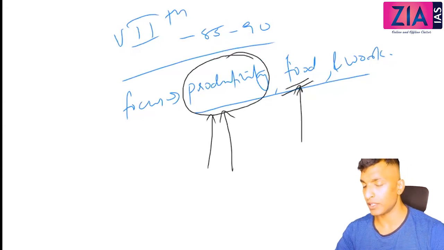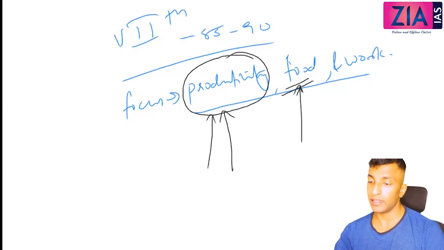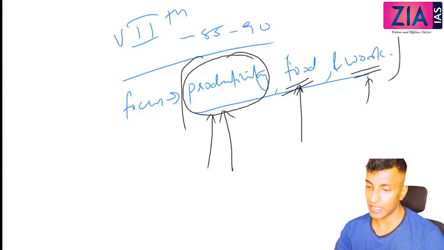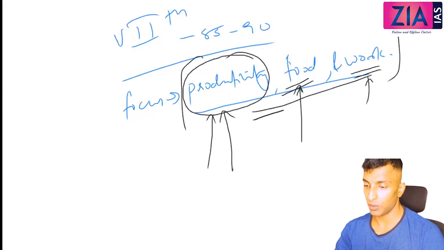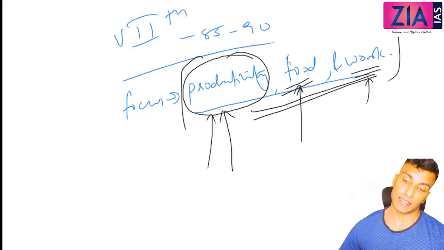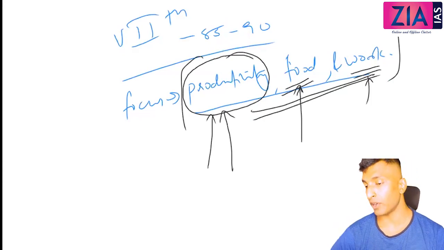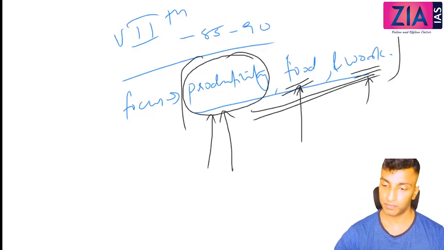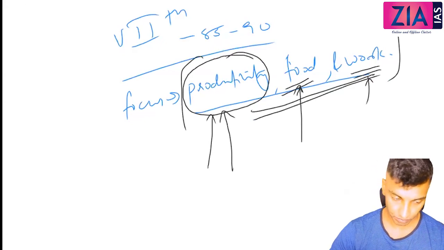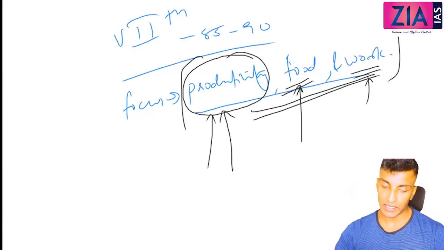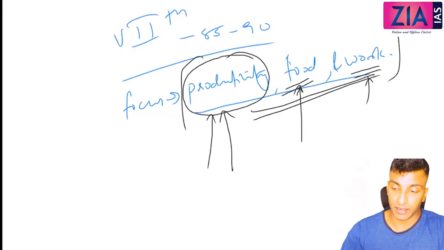And then employment means work. So is it the same? Focus is actually the same only, right? Yes or no? So in 6 and 7, the focus is the same. It is ultimately productivity, poverty and employment. Correct, no? So here also you will see almost the same policies extended.